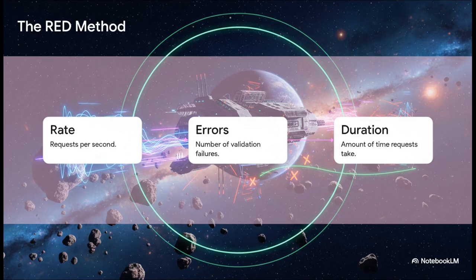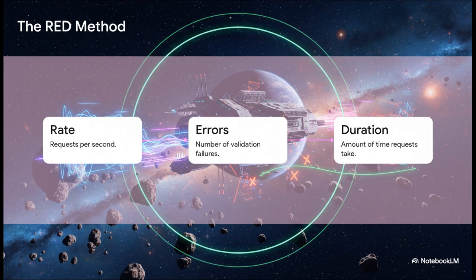Okay, now this is where it gets really cool. With just 3 simple metrics, you can diagnose almost any problem with your scraper. Seriously, we track the R of our requests, the E of errors we're getting, and the D of duration of those requests. So think about it. If the rate suddenly drops, you're probably getting blocked. A big spike in errors? Yep, the website's layout probably changed on you. If the duration starts creeping up, the target site is probably struggling to keep up.